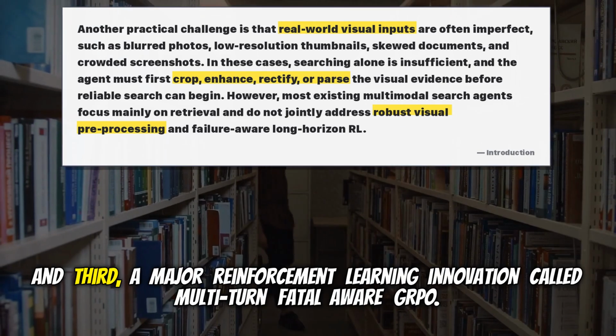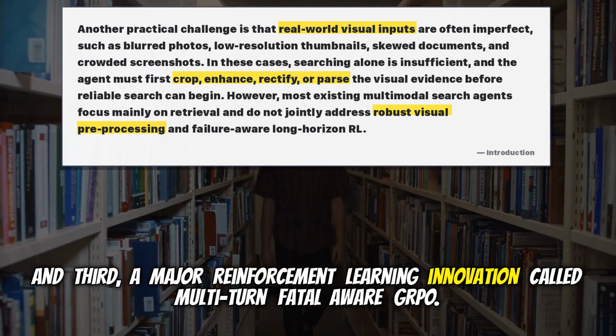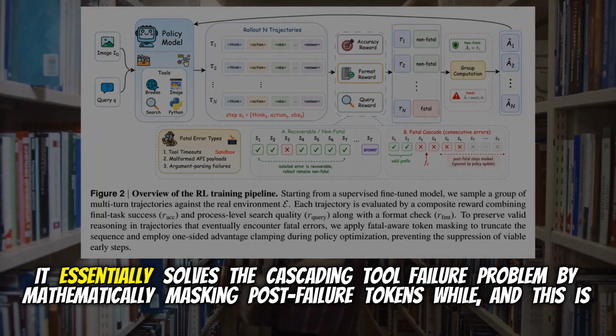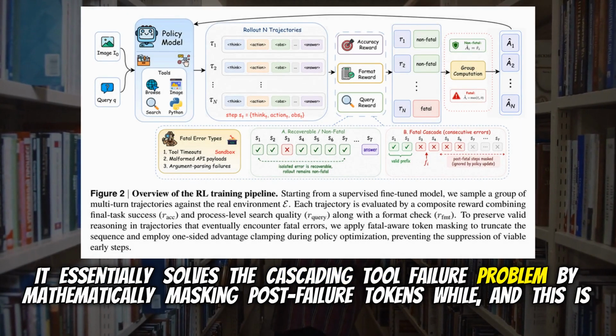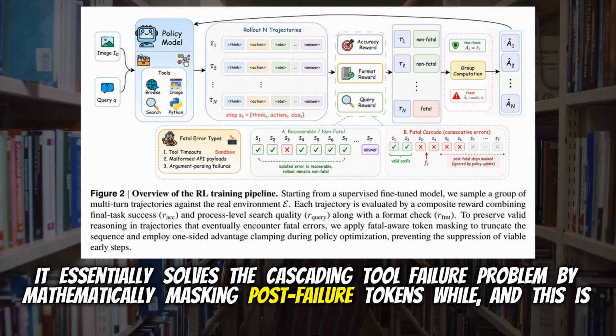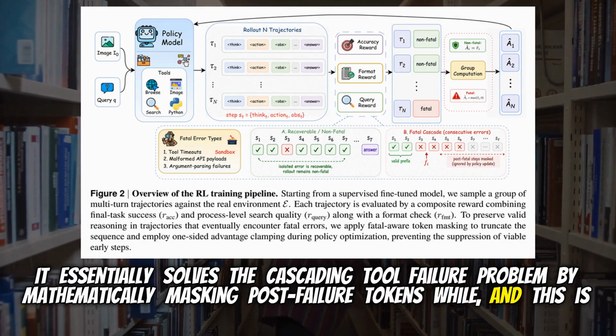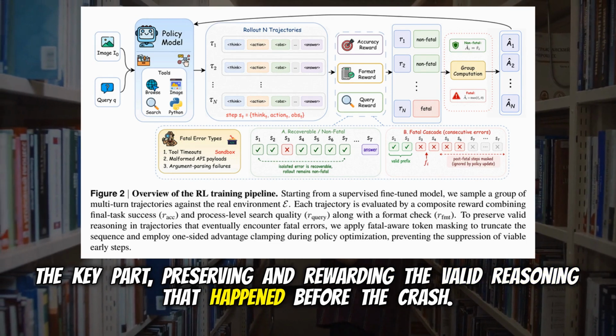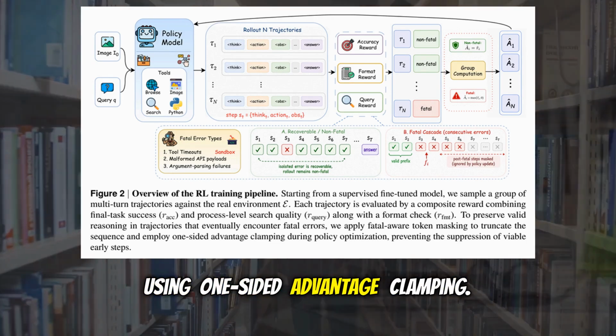Completely. And third, a major reinforcement learning innovation called multi-turn fatal-aware GRPO. It essentially solves the cascading tool failure problem by mathematically masking post-failure tokens, while, and this is the key part, preserving and rewarding the valid reasoning that happened before the crash. Using one-sided advantage clamping. Yeah.